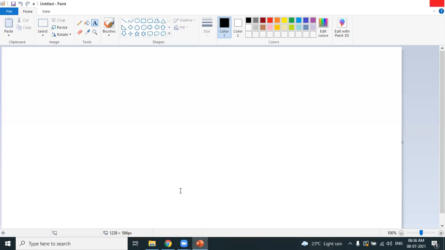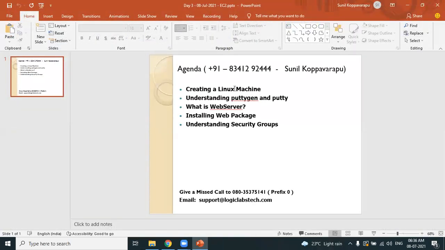This is the plan for today's session. We'll be learning how to create a Linux machine. Yesterday we saw how to create a Windows machine. Today we are learning how to create a Linux machine. Not just creating a Linux machine, we also learn how we can connect to that Linux machine. Okay, let's experience it.